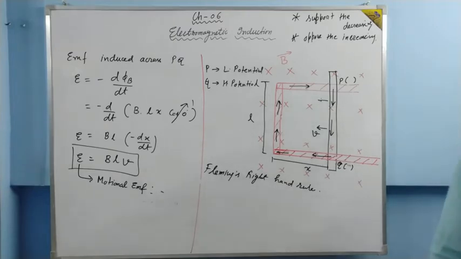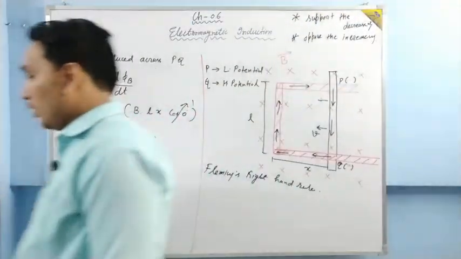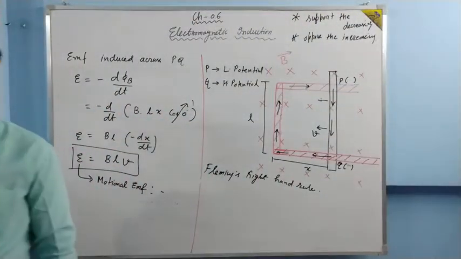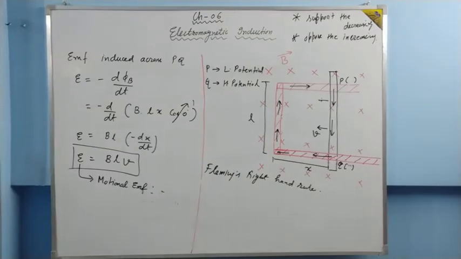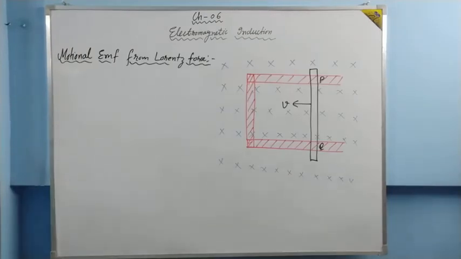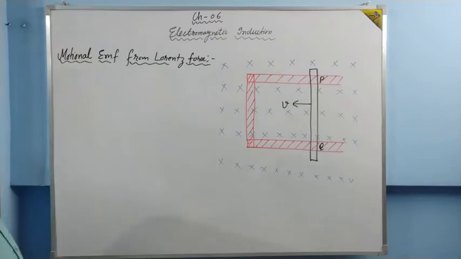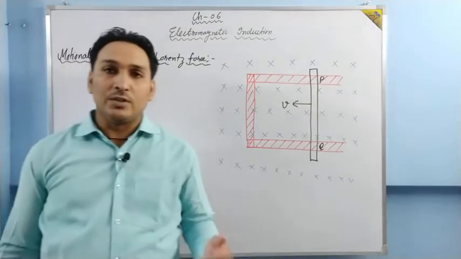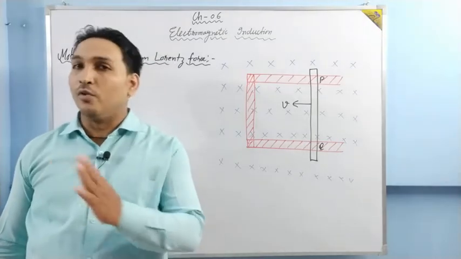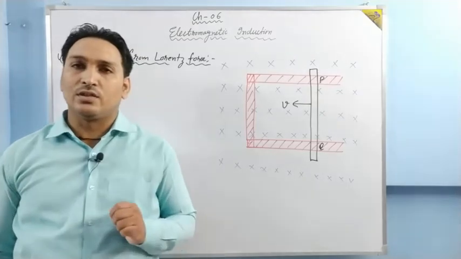There is one more method to study this motional EMF, and this motional EMF is studied with the help of Lorentz force. Let us understand that also. So let us understand the same thing, motional EMF from Lorentz force. What is Lorentz force first of all? Lorentz force is the force on the charges which are moving in a space where magnetic and electric field both are present. Okay, that we have studied in the last chapter.